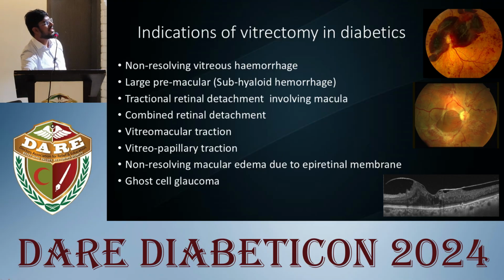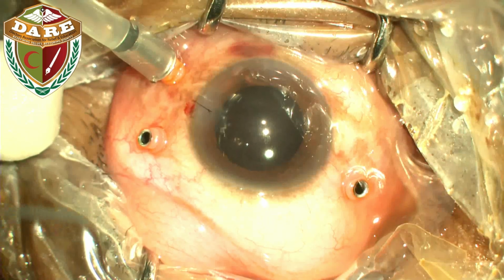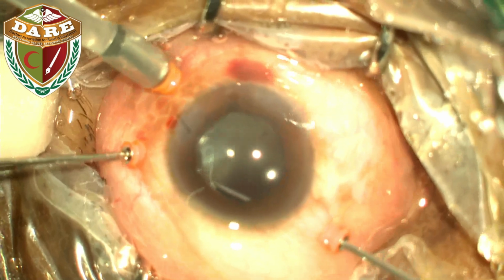Coming to the surgical aspect of managing proliferative diabetic retinopathy, indications of vitrectomy in diabetes are non-resolving vitreous hemorrhage, or large premacular hemorrhage, or tractional retinal detachment involving macula, combined retinal detachment, vitreomacular traction, vitreopapillary traction, and non-resolving macular edema as discussed earlier. So the surgery for diabetic retinopathy is one in which we make three standard pars plana ports.